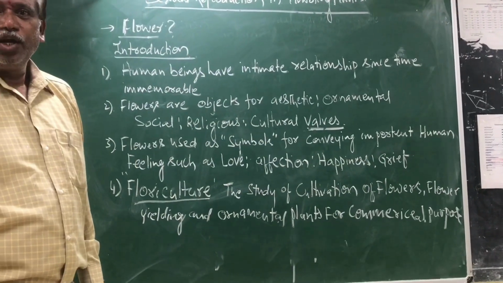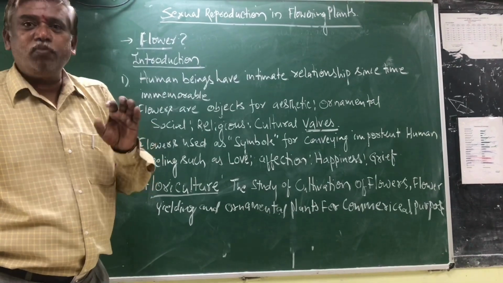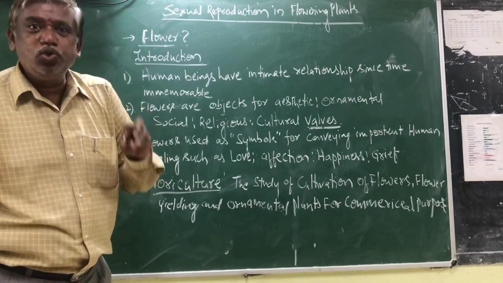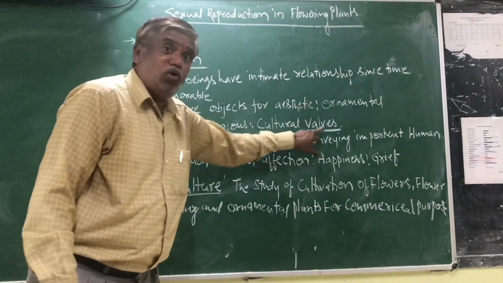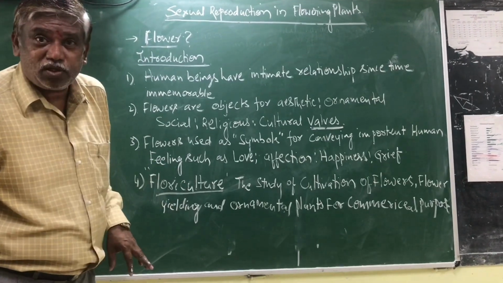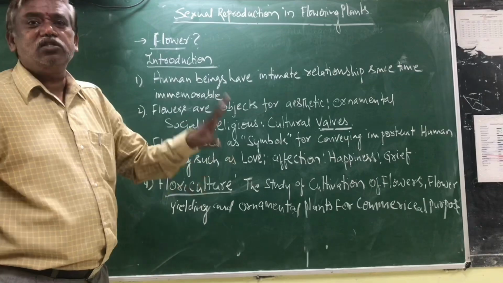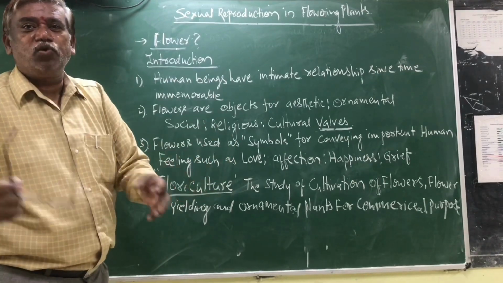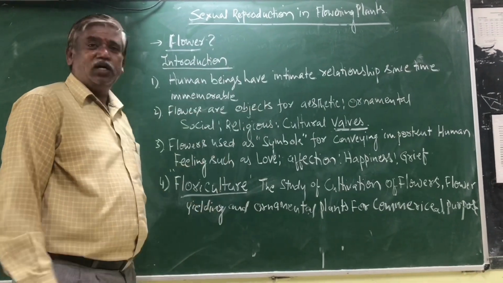That means human beings use flowers to express values and feelings. For these two purposes, we have an intimate relationship with the flower. This is the relationship between the human community and flowers. This is some important introduction.